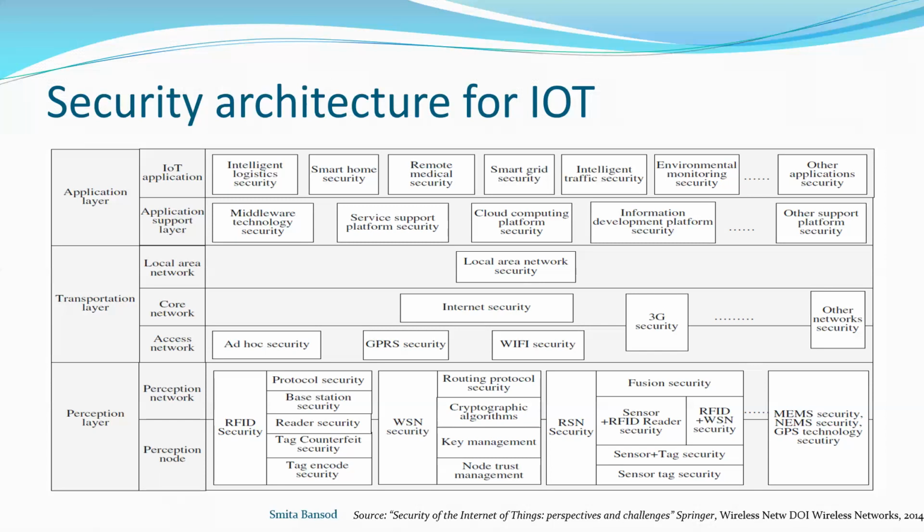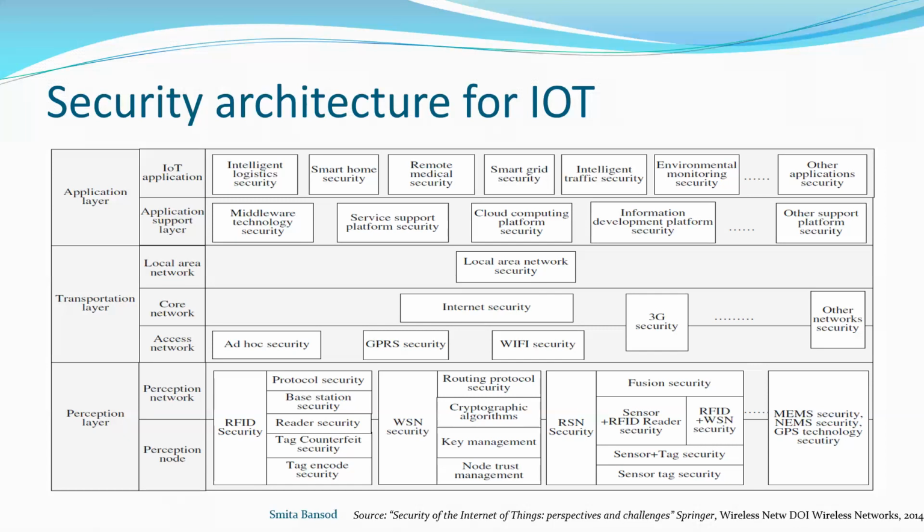Then the core network, that is the internet. It is a core network, and in that there are 3G, LTE and all those things that we have to consider. Then the local network: if we are using a local network for connecting the IoT devices, local network related security we have to consider. Next layer, that is application. Before going to application, there is the application support layer. If we are using middleware technology, we have to think about middleware security. Then service support platform security, like if we are using cloud infrastructure or other support systems, we have to consider that security.